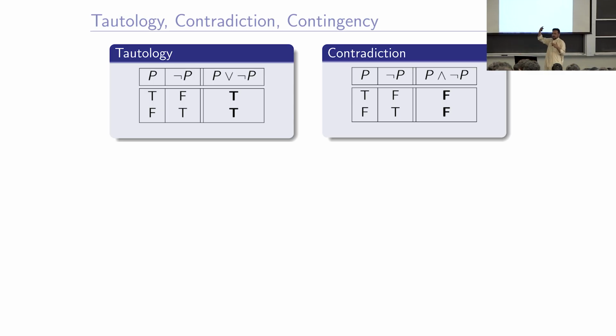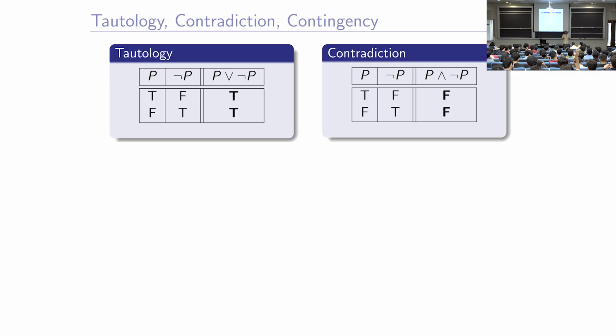proposition. Now, not P is derived from P, it depends on P, it is not an independent atomic proposition. It itself actually is a compound proposition, or a derived proposition, from another atomic proposition.